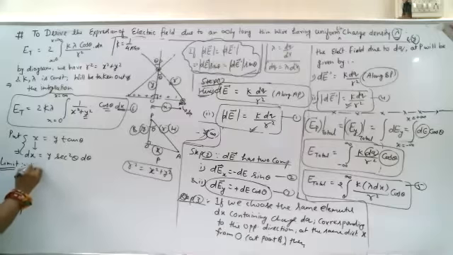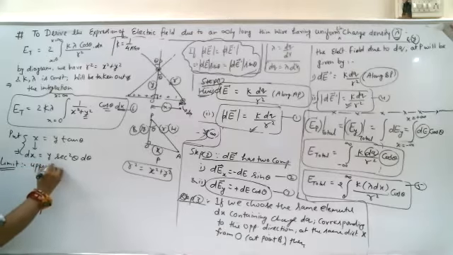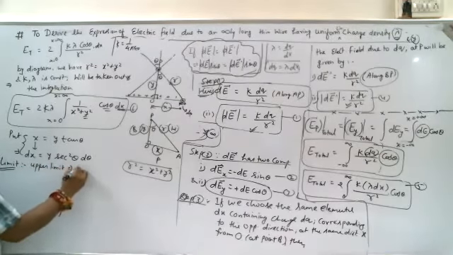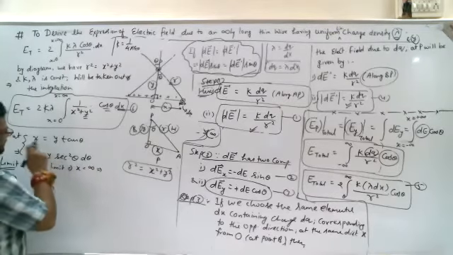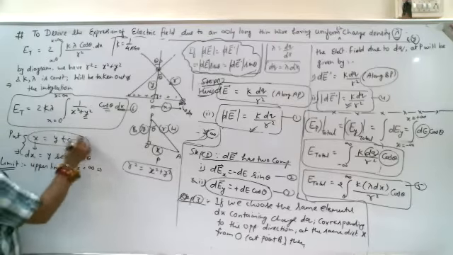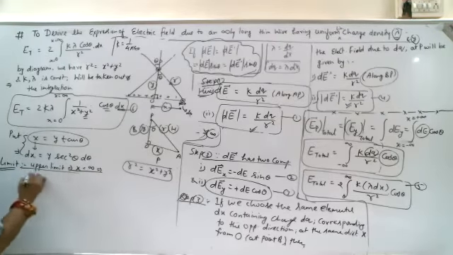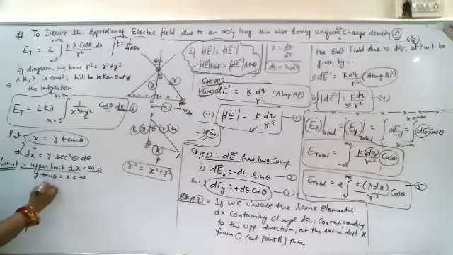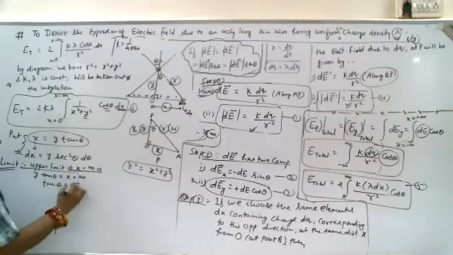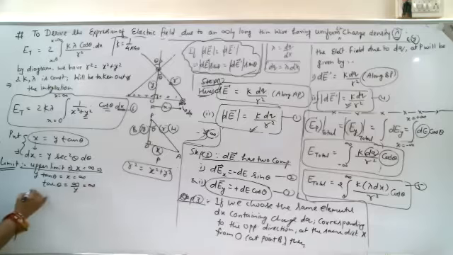What is the limit here? If I check the upper limit, x is equal to infinite. Where do you need to substitute? In this value. y tan theta is equal to x, and x is equal to infinite. So tan theta is equal to infinite upon y, which is infinite.